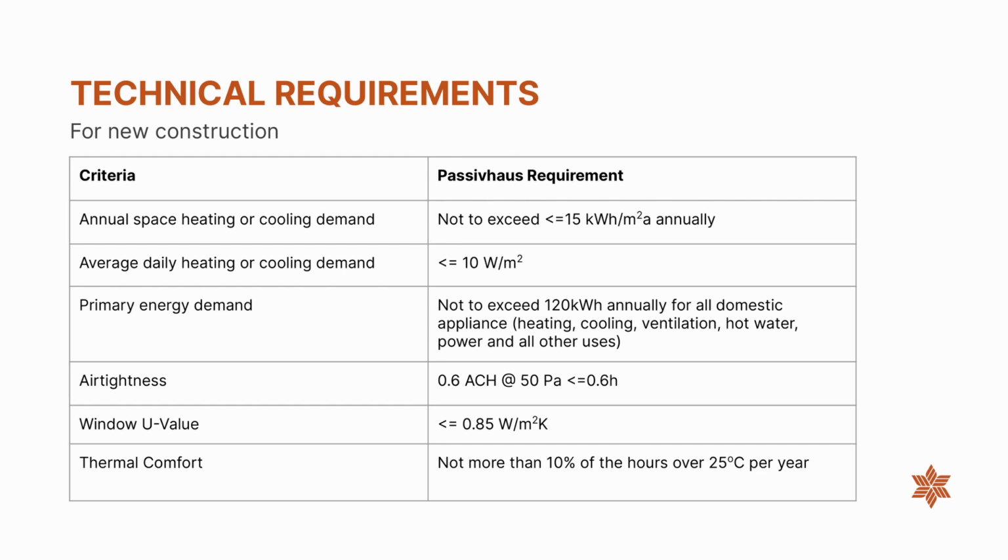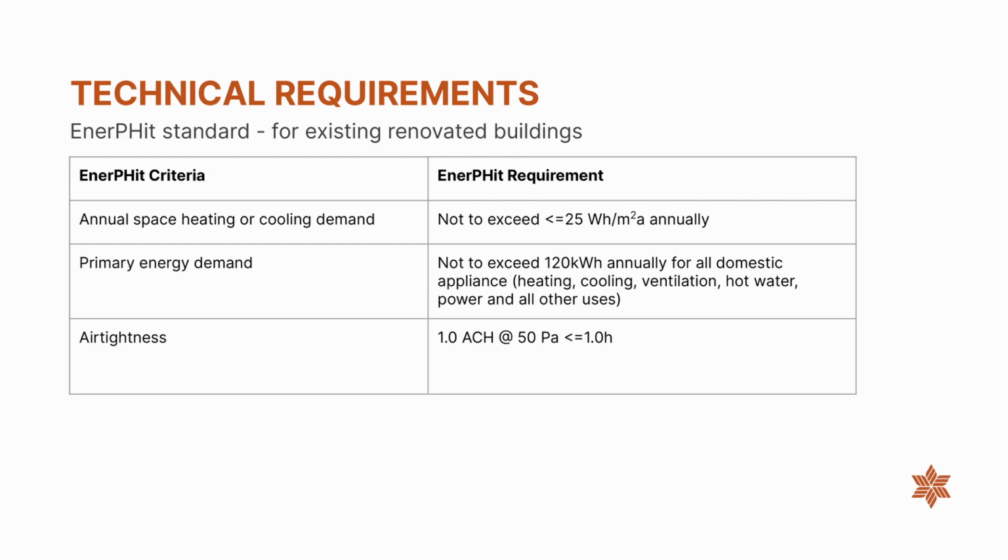These slides highlight the technical requirements that a new construction building needs to comply with to be considered for PassivHaus certification. The criteria are around the annual space heating and daily heating, primary energy demands, airtightness, window U values, and thermal comfort. For existing renovated buildings wanting to comply, the requirements are slightly lower than for new construction. They're outlined in this table here.